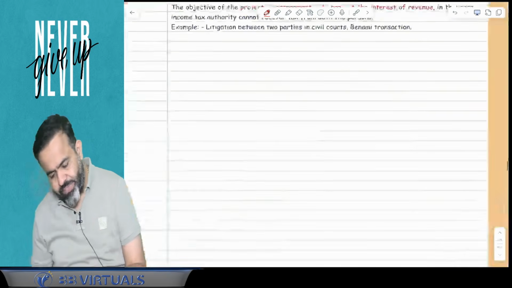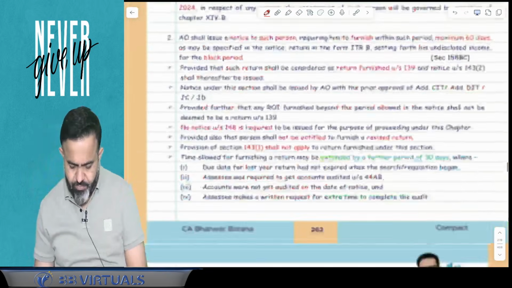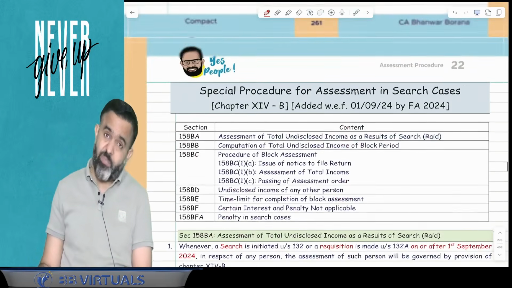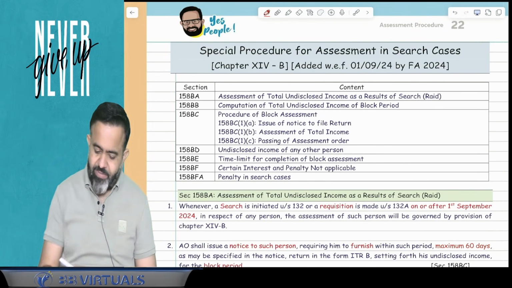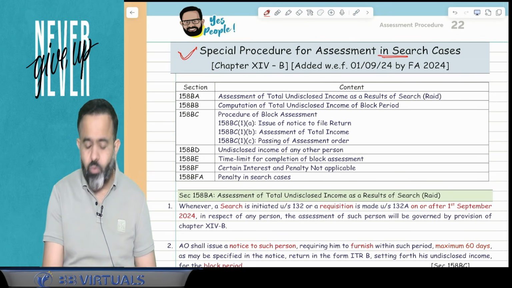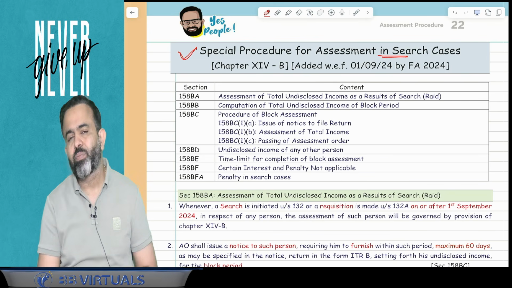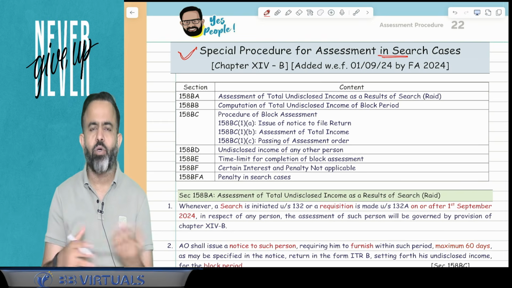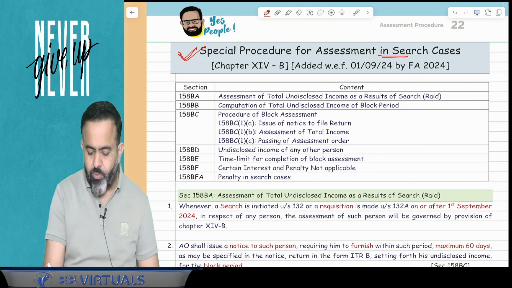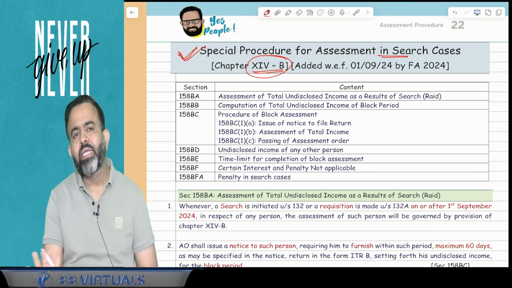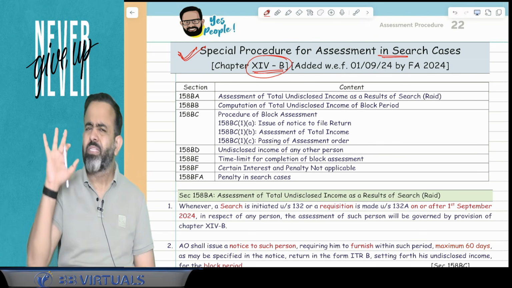Okay, now guys, after this part, block assessment. In the block assessment they have changed everything. Okay sir, how will assessment be done in case of search cases? Suppose a search or raid is conducted, then how will assessment be done? That is a special provision, chapter number 14B. Guys, in chapter 14B there are lots of amendments.